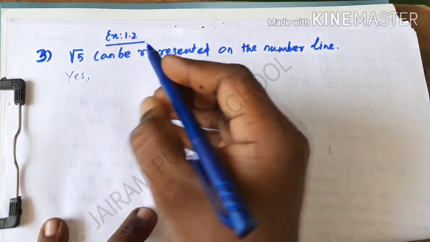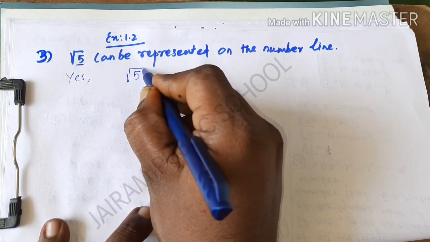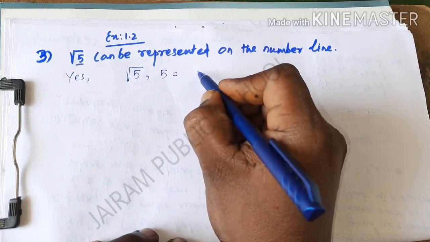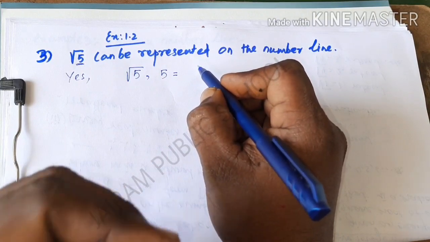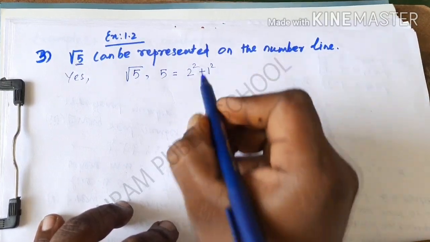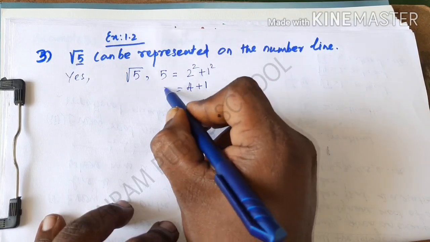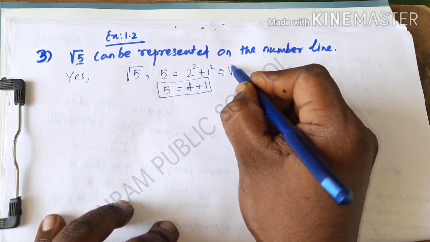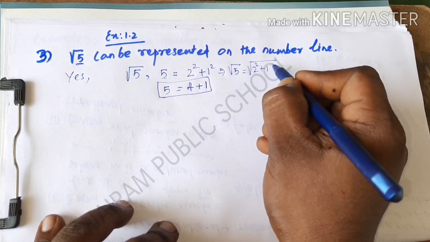For root 5, whatever the first step is, whatever number is given, you are going to take that number. So root 5 is given, in that the natural number is 5. The first condition, I am going to divide it into the sum of the squares of 2 natural numbers. So I am going to write 2 square plus 1 square, because the 2 square value is 4 and the 1 square value is 1. So 4 plus 1, again you will get the answer 5. In this I am going to take the square root on both sides. By using the Pythagoras theorem, we have to write this concept here.